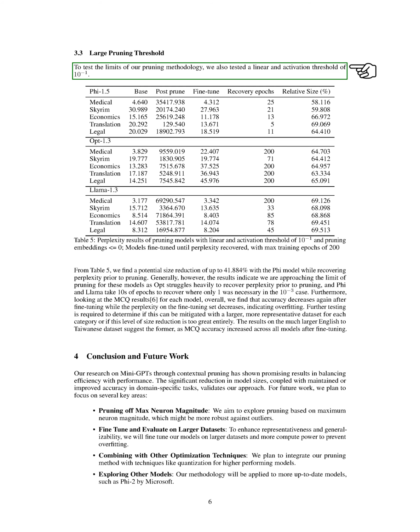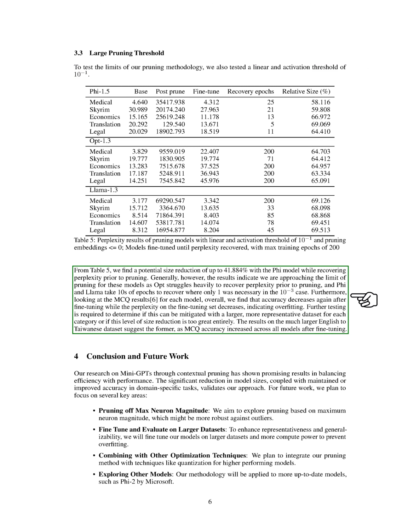To push the boundaries of our pruning methodology, we also tested a linear and activation threshold of 0.1. From our data, we found a potential size reduction of up to 41.884% with the phi model while maintaining the same perplexity as before pruning. However, the results suggest that we are nearing the limit of pruning for these models.